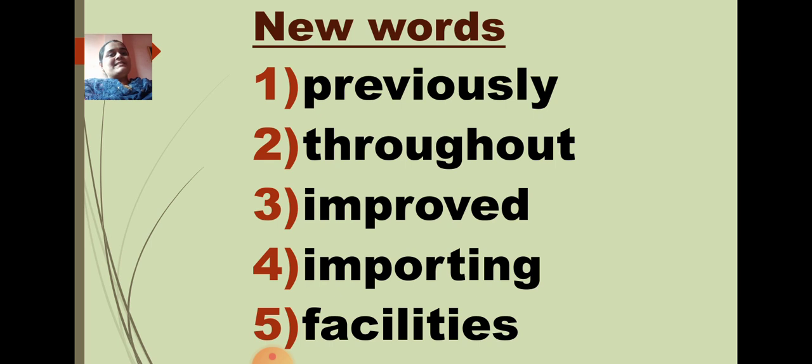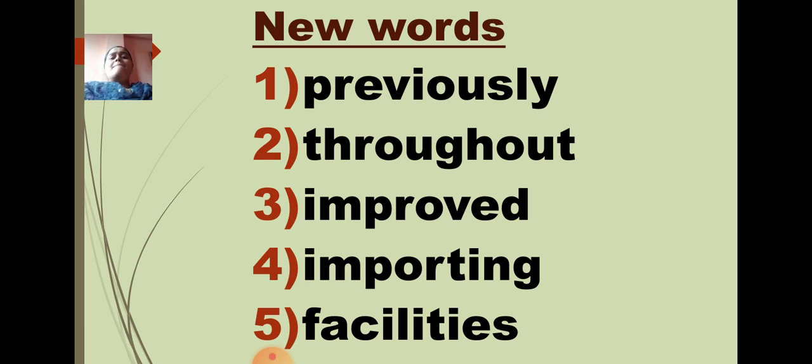Previously. Previously means earlier. The things which happened before are known as previously. Okay. Second one, Throughout. Throughout means all continuous. It can be every day or it can be regularly. Throughout means things which are happening continuously, or things which are taking place every day.